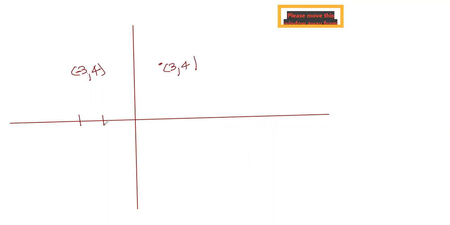Because it is minus 3 on the x-axis. The same 3 comma 4 could have been in this quadrant, but it is not simply 3 comma 4. It is minus 3, comma minus 4. Very good. That way it could have been here also. But is it simply plus 3, plus 4? No, minus 3, minus 4.